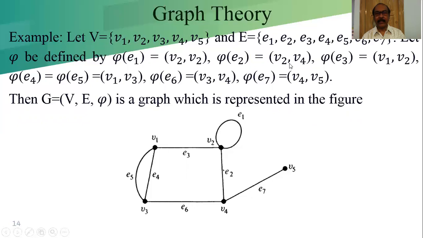That means the edge joining the two vertices V2 and V4. Similarly, V4 comma V5 means the edge connecting the two vertices V4 and V5. So you can write each edge by the vertex pair. This is the notation of the function, and this is an example of a graph.